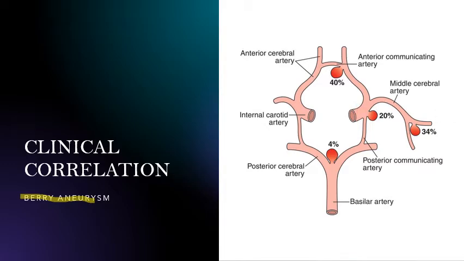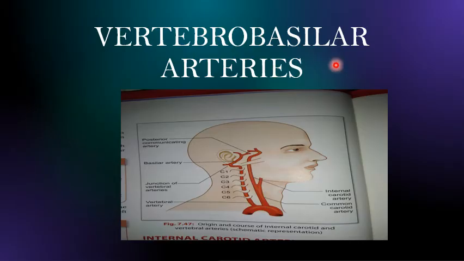Now next let us see the vertebrobasilar arteries. As you see here, the vertebral artery is what? It is a branch of the subclavian artery and enters the cranial cavity through the foramen magnum. ठीक है, तो ये यहाँ से it is entering the cranial cavity.